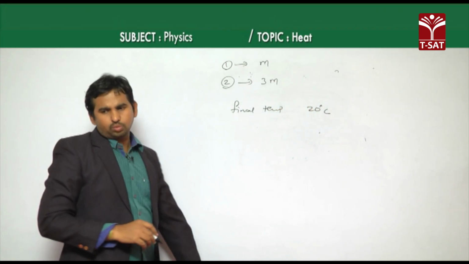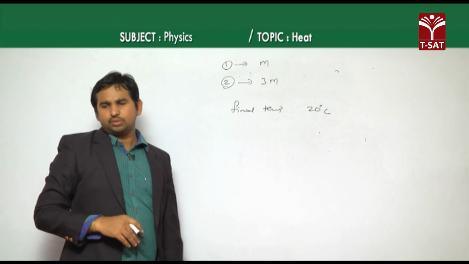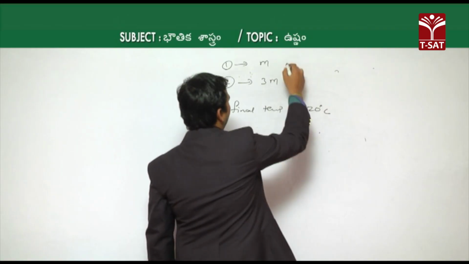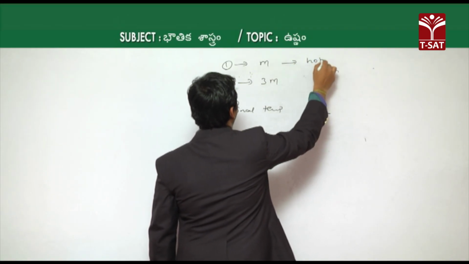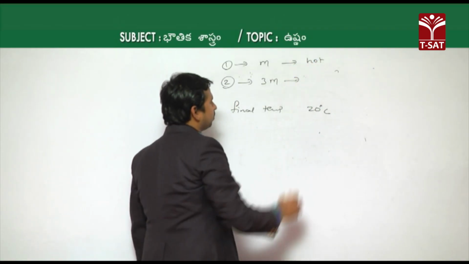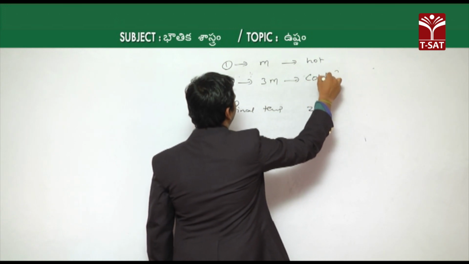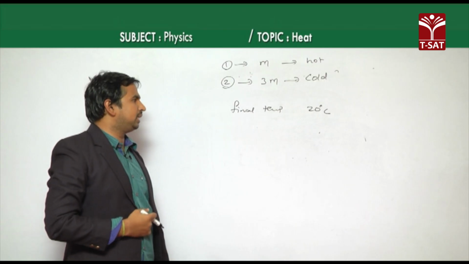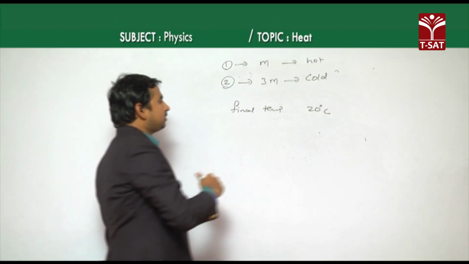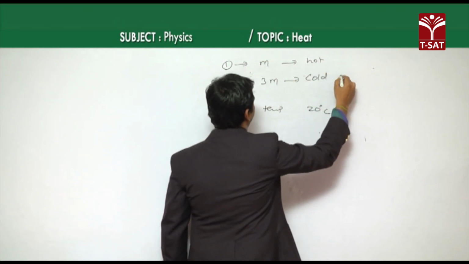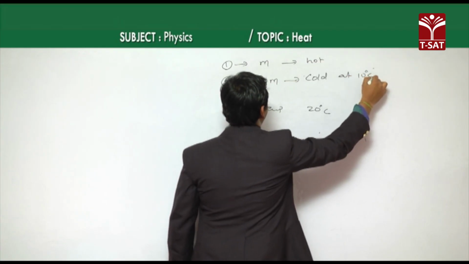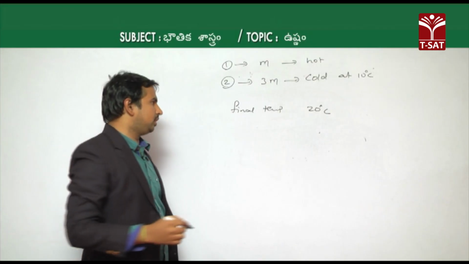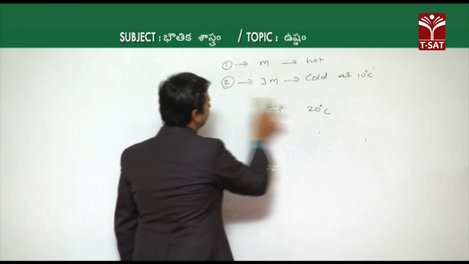The 3m of cold water is at 10 degrees Celsius. We do not know how much hot water is mixed, but the cold water has 3 times the mass of the hot water. As the final temperature is 20 degrees Celsius, we take the hot body and the cold body.